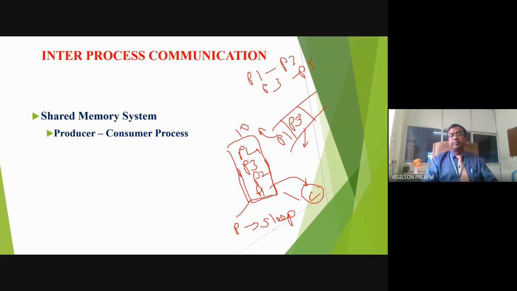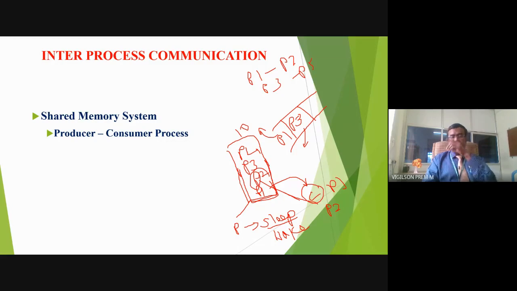After some time, the consumer has completed P1 and is consuming P2. Once the CPU is executing P2, one empty slot will be created. Now the producer will wake up, and if any job is there to be produced, he will produce the job. I hope you are able to understand. So this is a common variable or shared memory that the producer and consumer are using.